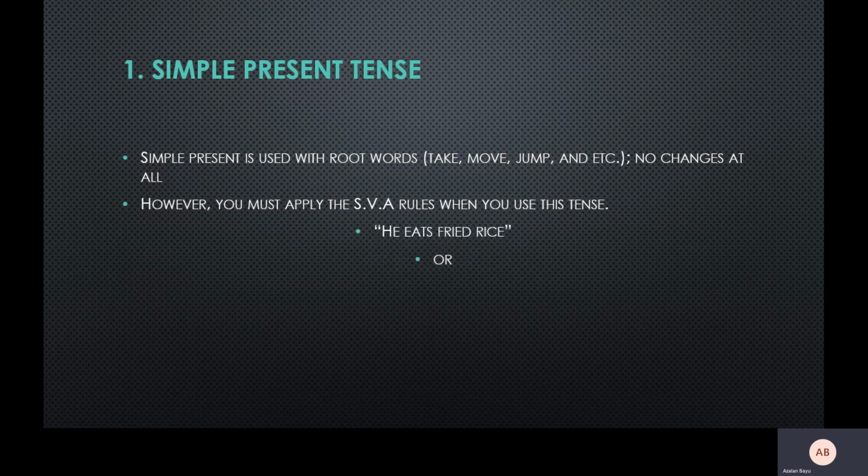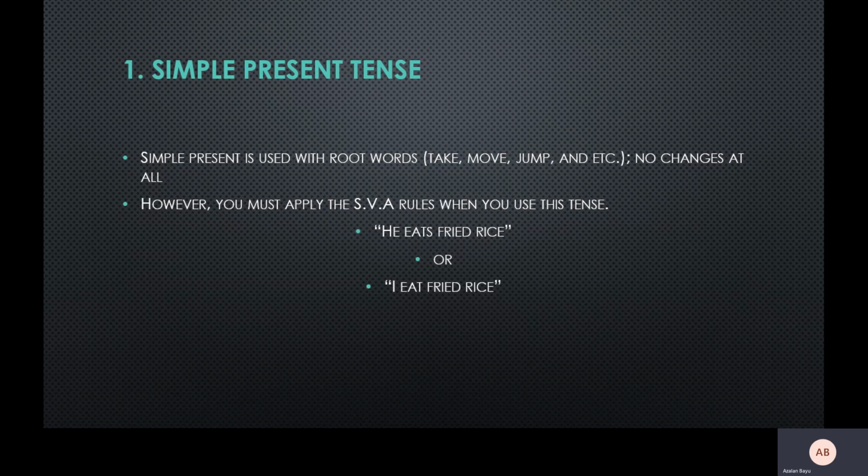For example, he eats fried rice. I eat fried rice. Why? The first sentence uses eats, and for the second sentence we don't use s. This is because we apply the subject verb agreement rule. I guess you still remember what the subject verb agreement rule is. Because he is singular, that's why you add s for eats. And why I eat? Because I is special, it's very exclusive. Even though it is singular, you don't need to add s to the verb.